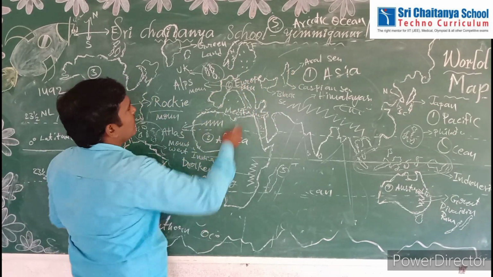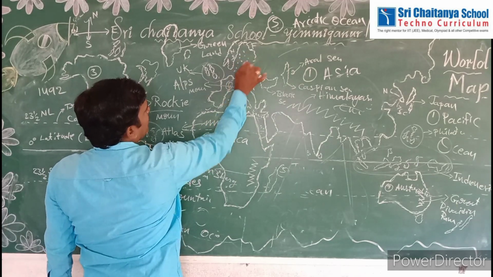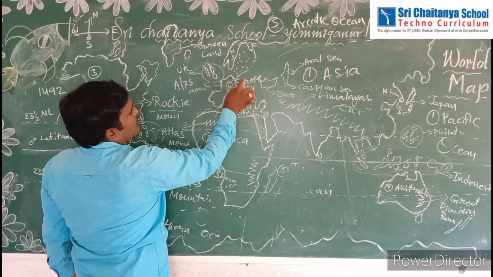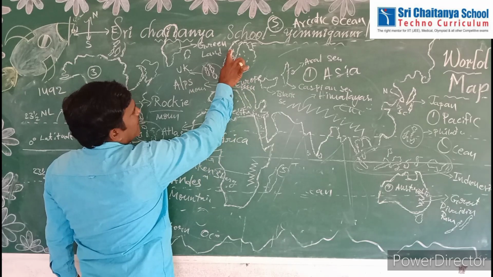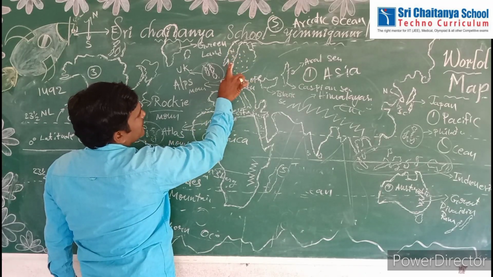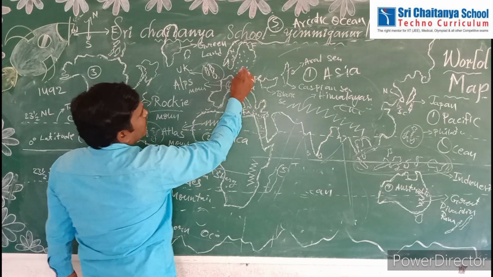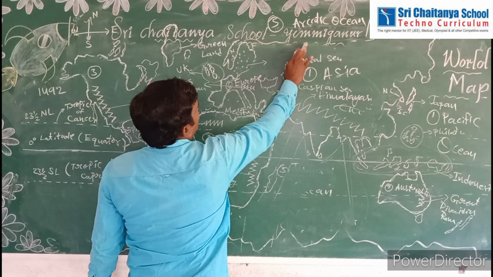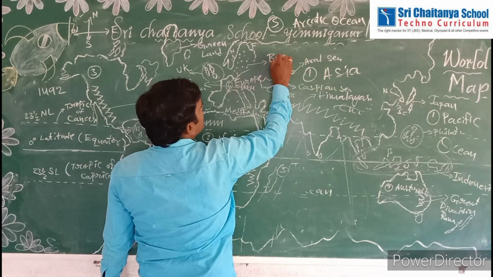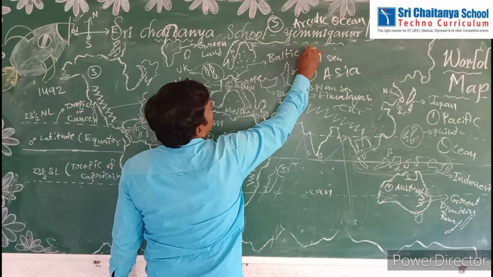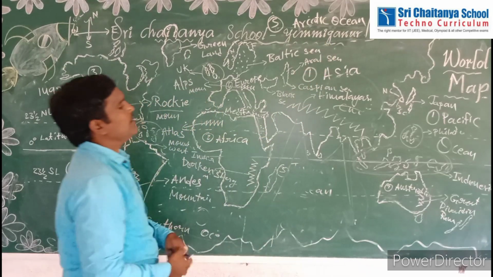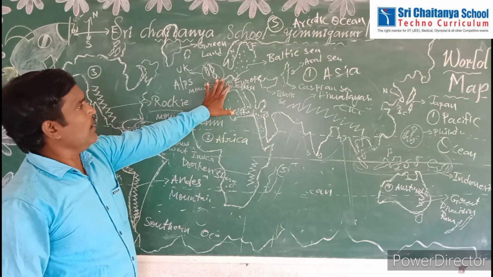Next, one more water body is located above Europe, between Norway, Sweden, and Finland. This water body is called the Baltic Sea. These are the important water bodies.